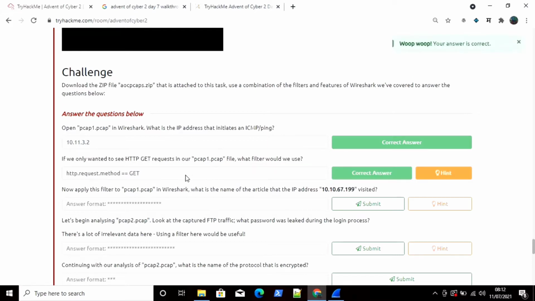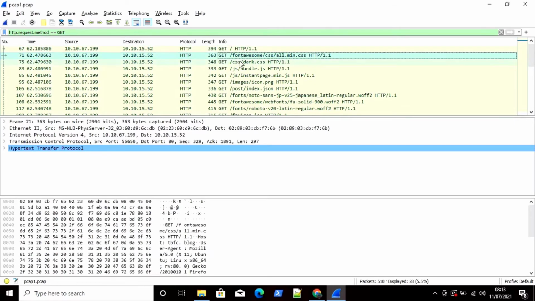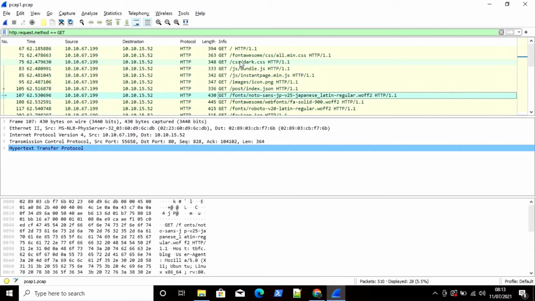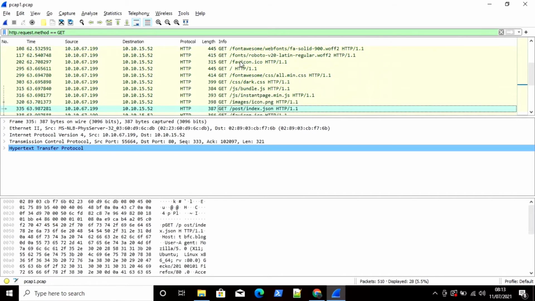Now the next question is, now apply this filter to pcap1.pcap in Wireshark. What is the name of the article that the IP address 10.10.67.199 visited? By the same filter we need to find a post that this source IP visited. This is just a font file, then a CSS file, a JavaScript file, and this is the index page. We need to find a particular post, so just scroll down below.